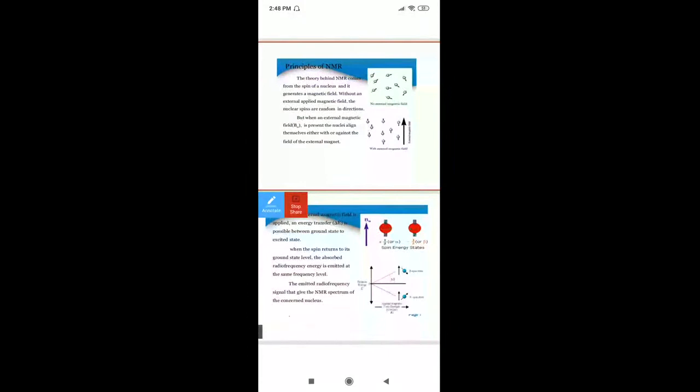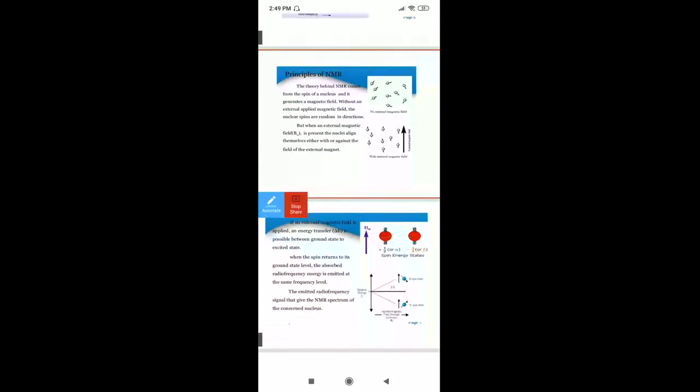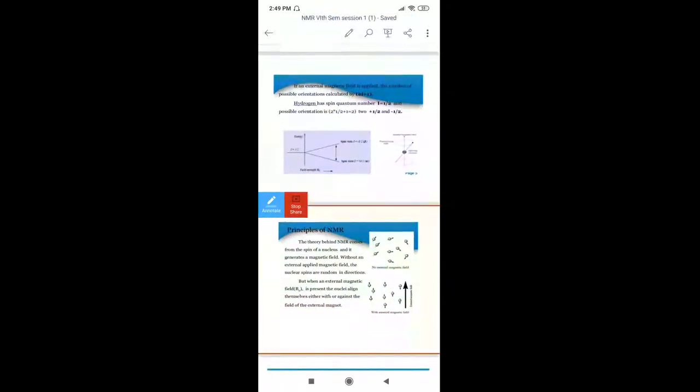All this is a temporary effect. Unless and until you apply the external magnetic field, only then can you see this alignment. If you don't apply the external magnetic field, you are going to observe the original arrangement. This is not an alignment, this is the original state.